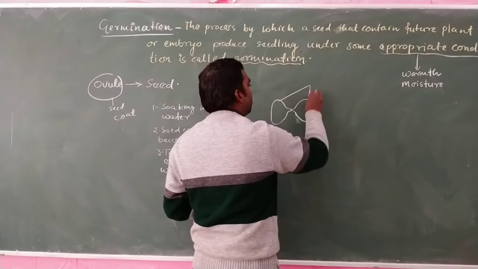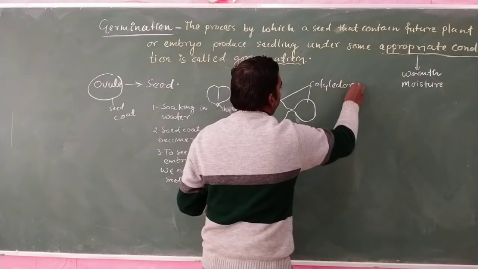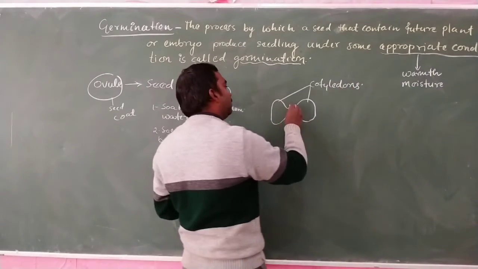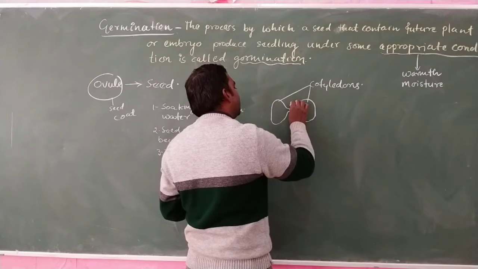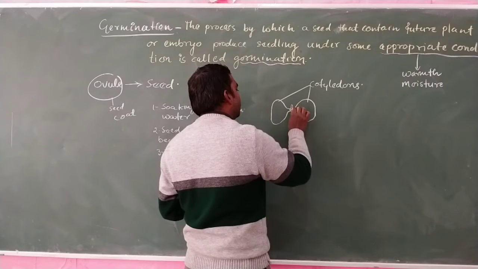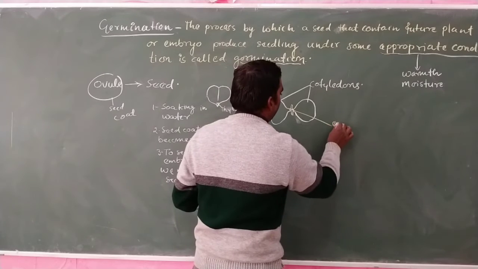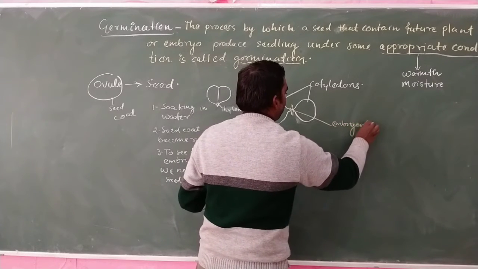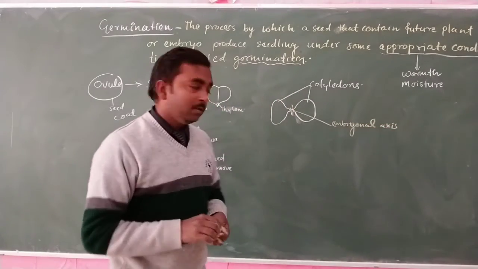These are known as cotyledons, and in between the cotyledons there is the embryonal axis. This embryonal axis consists of two parts.